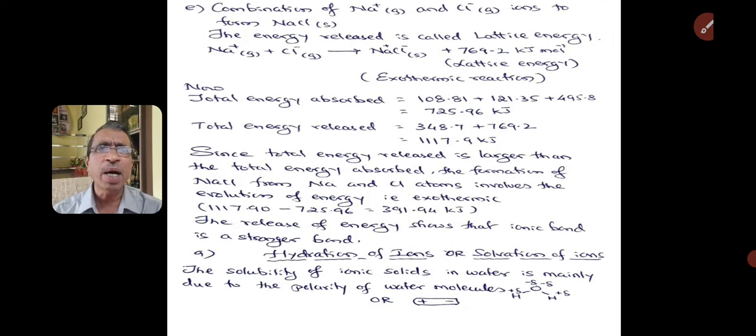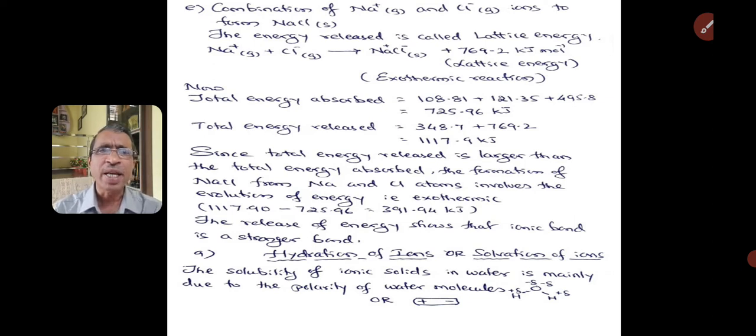Finally, the sodium ion in gaseous state and chloride ion in gaseous state, both in 1 mole, combine to form 1 mole of sodium chloride in solid state. During this reaction, the energy released is 769.2 kilojoules per mole. This energy is called lattice energy, and the reaction is exothermic.